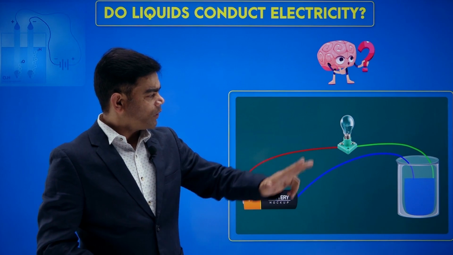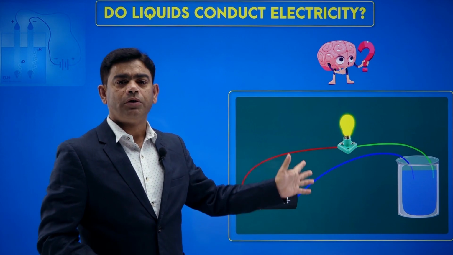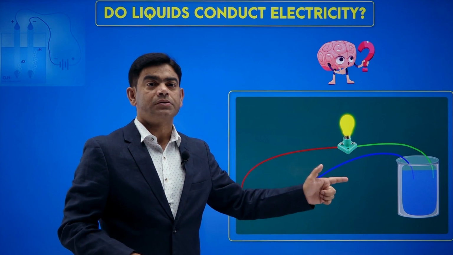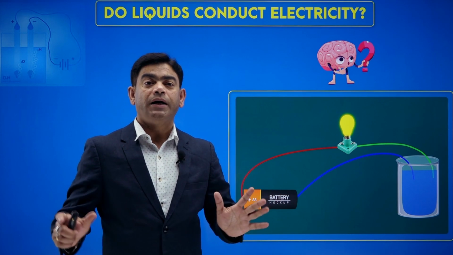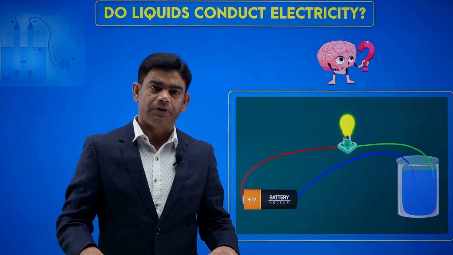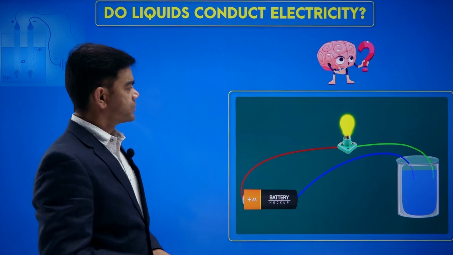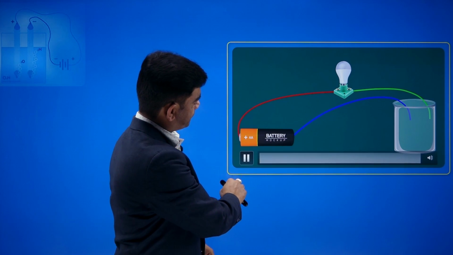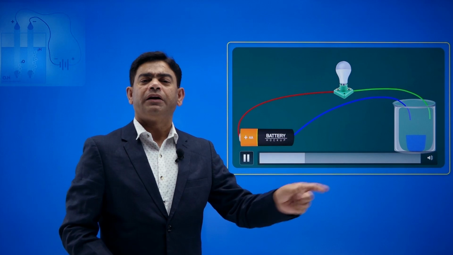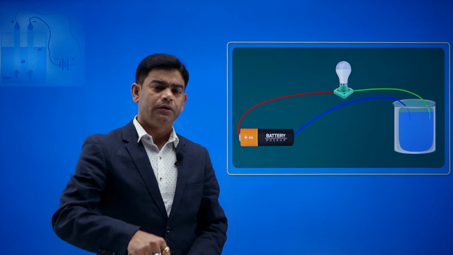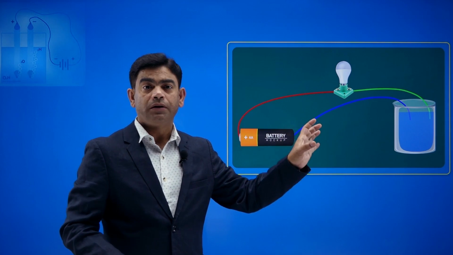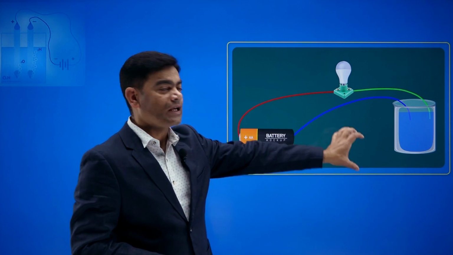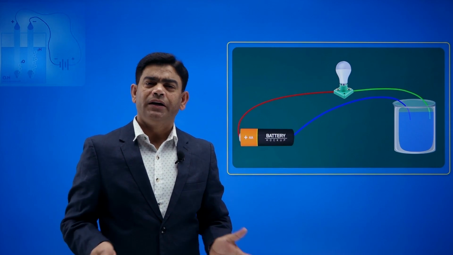We are filling it with liquid and the bulb glows. If you are filling it with a liquid and the bulb glows, it means that the liquid is a conducting liquid. Okay, quite simple. But if it doesn't glow, you can see one more activity over here. Again, I am filling this container with a liquid. The bulb is still not glowing. If the bulb is not glowing, it means that this liquid is a non-conducting liquid.